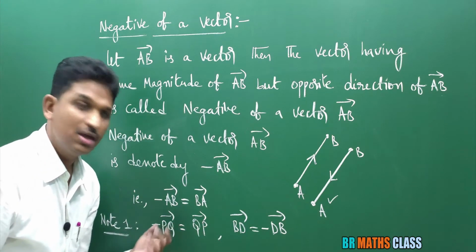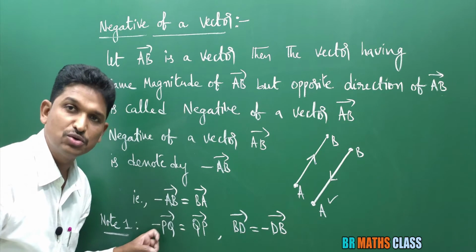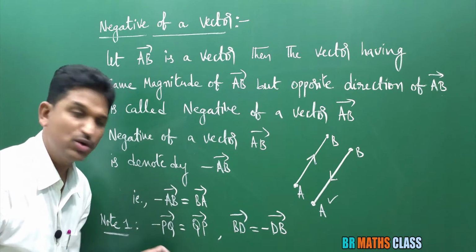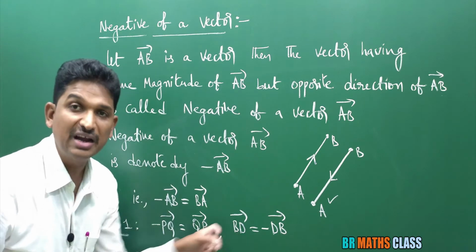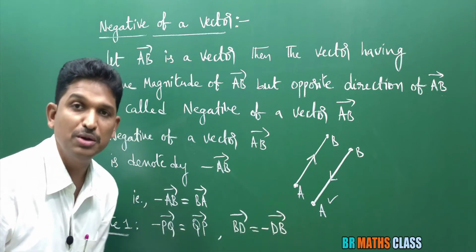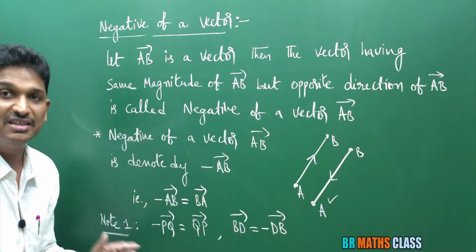While doing a problem, if you want to make this minus into positive, minus PQ bar is there, you can write it as QP bar. BD bar is there, you can write it as minus DB bar. This is an important point in this definition.